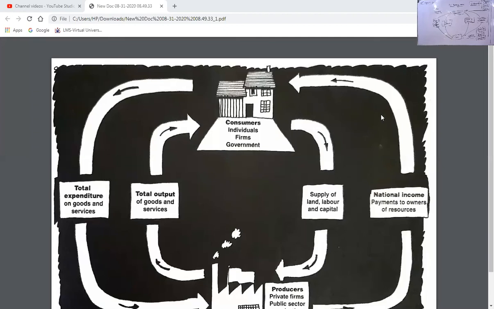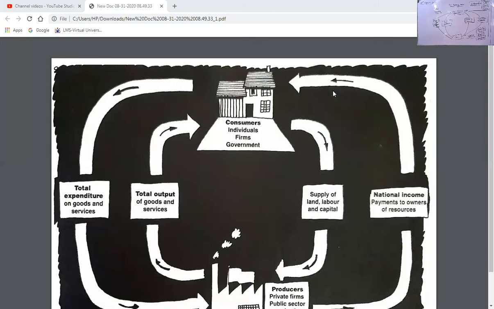But in this diagram, I'm not showing you the injections and withdrawals. That I have explained on the board, which you could clearly see on the screen. And if there are any questions, you can definitely ask. In our next class, we are going to relate it with those terminologies which we have in our syllabus, and you will find it easier to understand how these things help.